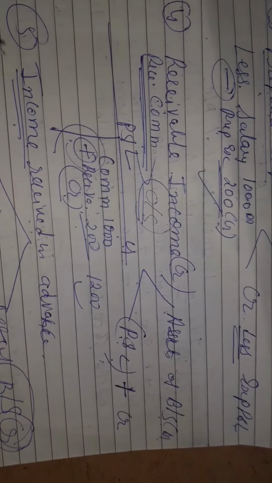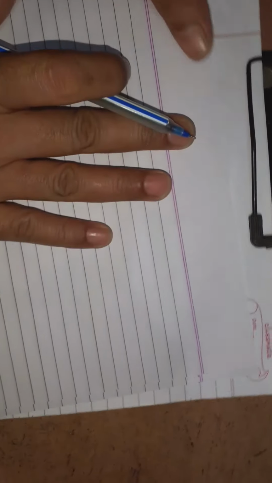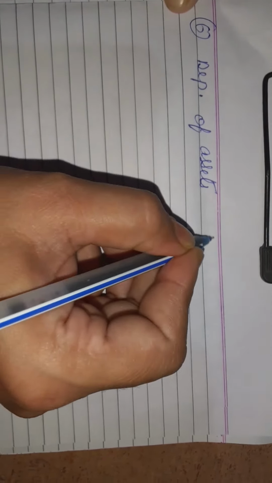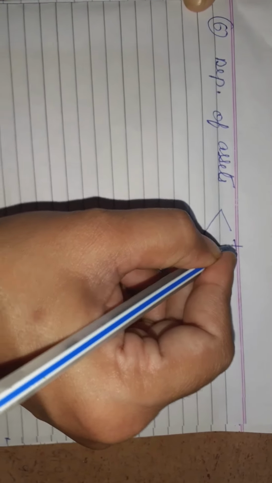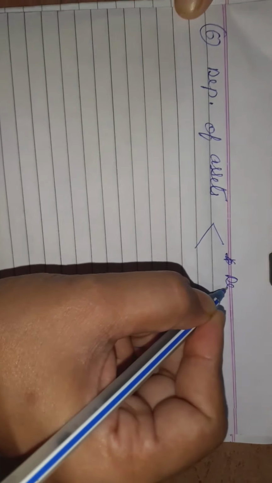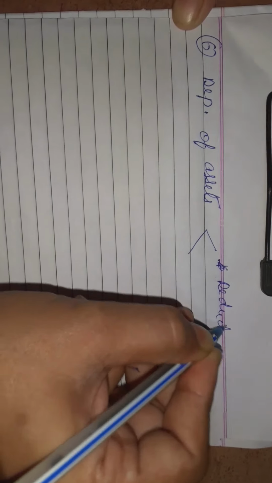So we have seen the five things. Now let us see the other adjustments. That is depreciation now. The sixth one is depreciation of assets. Clear? Again two effects, students. Always deduct. You have to deduct it. Again I am repeating, you have to deduct from the asset, whether it is land, building or machinery.